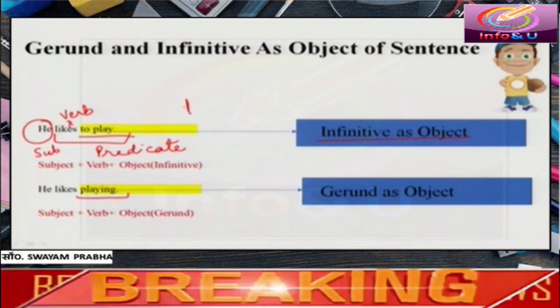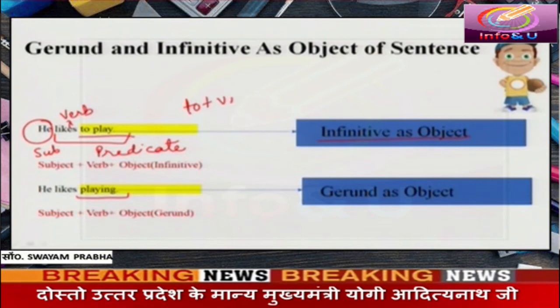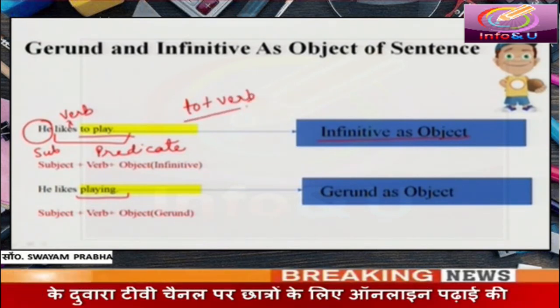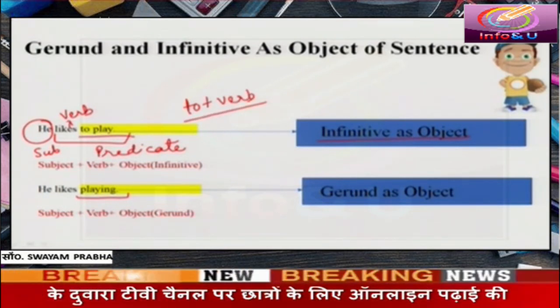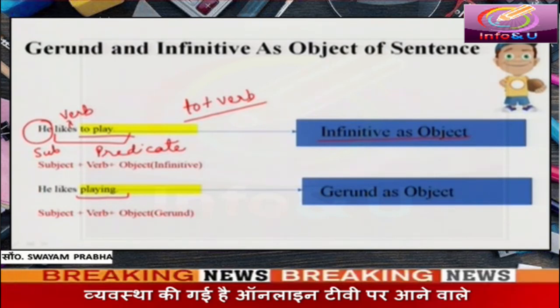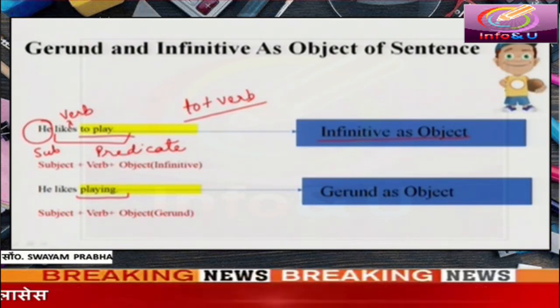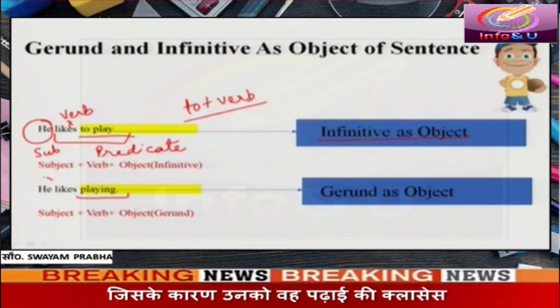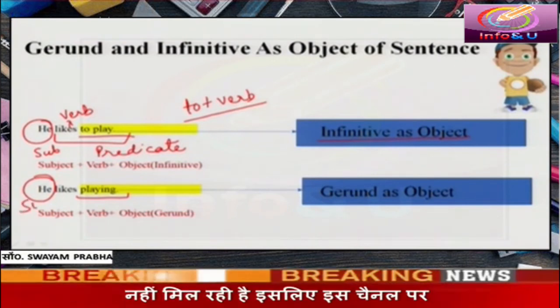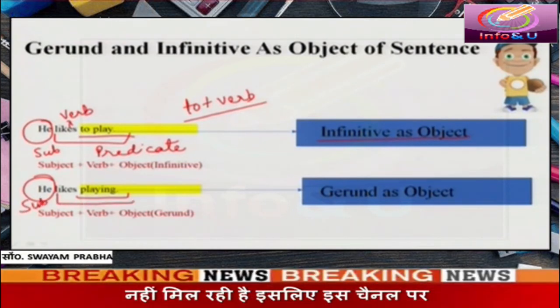To plus verb is called infinitive. Infinitive may also work as object of a sentence. What is the position of he in this sentence? He is the subject. What is the predicate part?